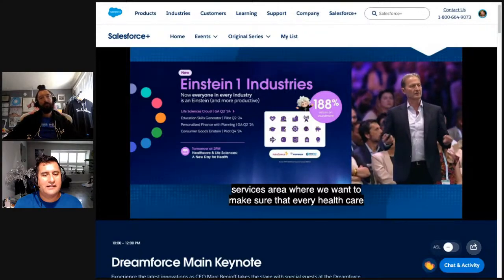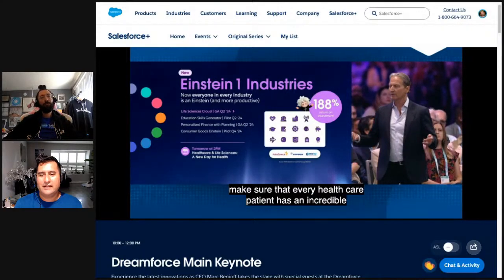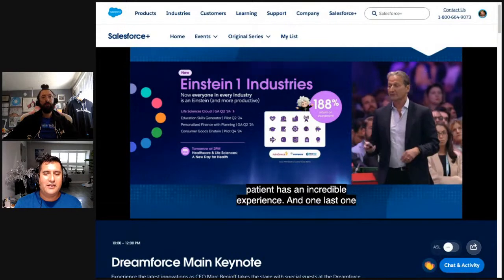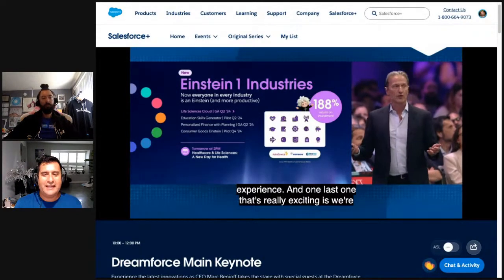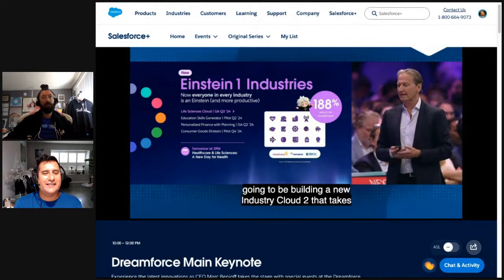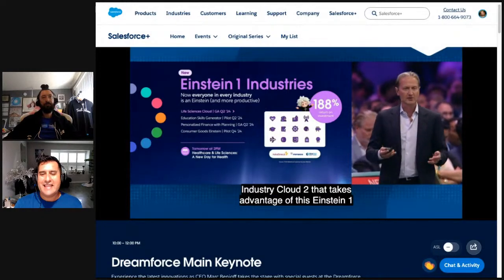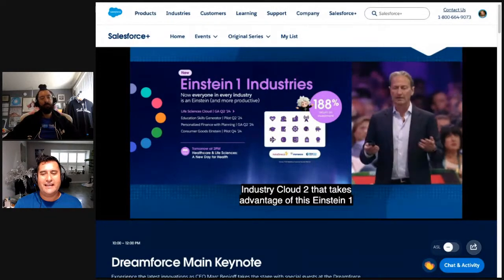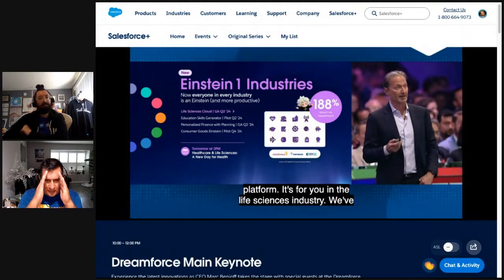And one last one that's really exciting is we're going to be building a new industry cloud too that takes advantage of this AI and Einstein platform, and it's not been talked about in the keynote. So life sciences industry. We've listened to you, we've heard you, and we're going to be coming out with the life sciences cloud. So it's very, very exciting.